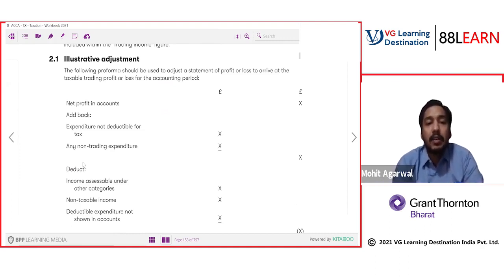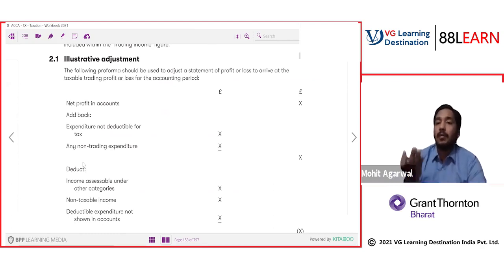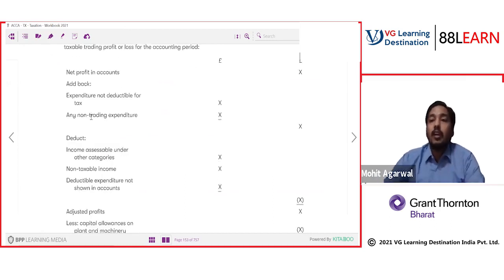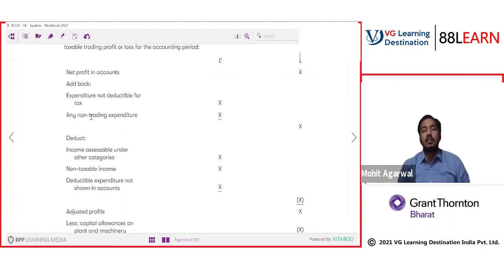Add back expenditure not deductible for tax. What does it mean? Disallowed expenditure. Any expenditure which is disallowed, you should add back to increase the profit. So you should add back any non-trading expenditure, expenditure which is not of trading nature. For example, personal expenses should also be disallowed. Or expenditure which is not allowed here, allowed somewhere else, should also be disallowed here. So they need to be added back.